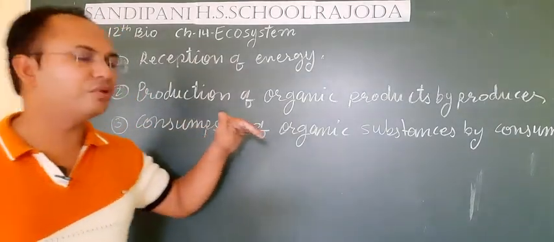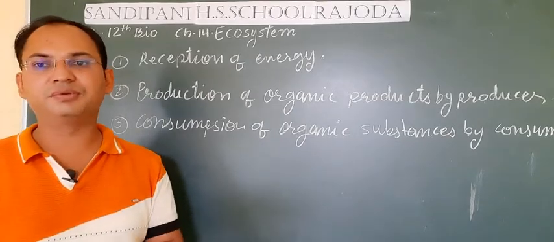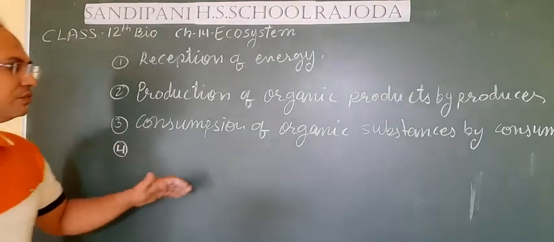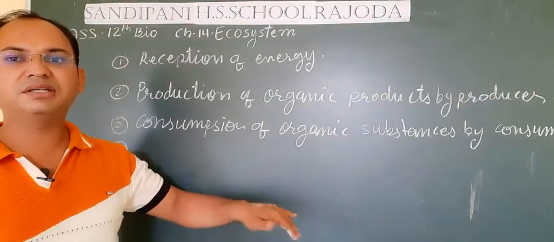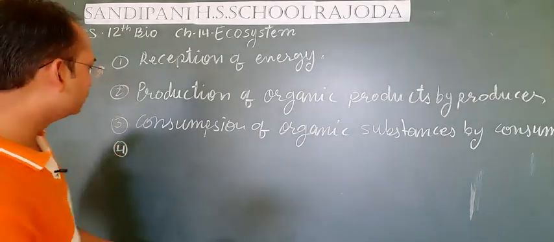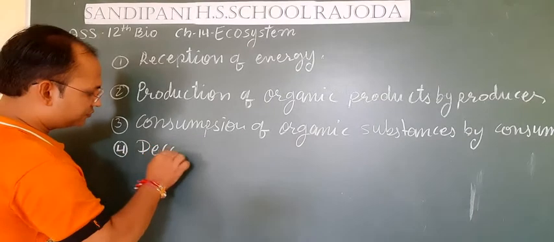This process is done by some microorganisms. They are known as decomposers. Decomposers break the organic substances into simpler substances, their constituents. So the fourth thing that happens in an ecosystem is decomposition.